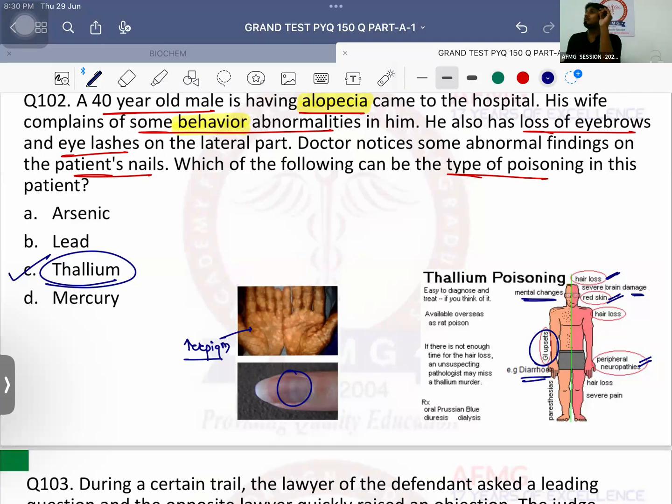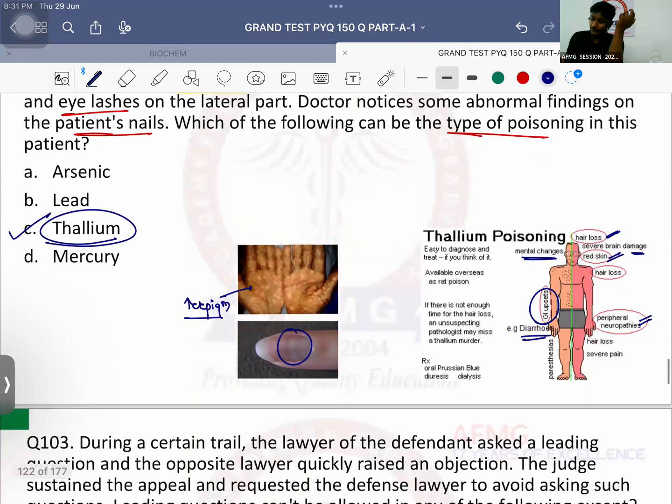Okay. Thallium is the ideal homicidal poison to kill anybody. Okay, please remember. Ideal suicidal poison will be cyanide. But the most commonly used suicidal poison is usually OPCs. Okay, organophosphates. No issues with this, anybody?